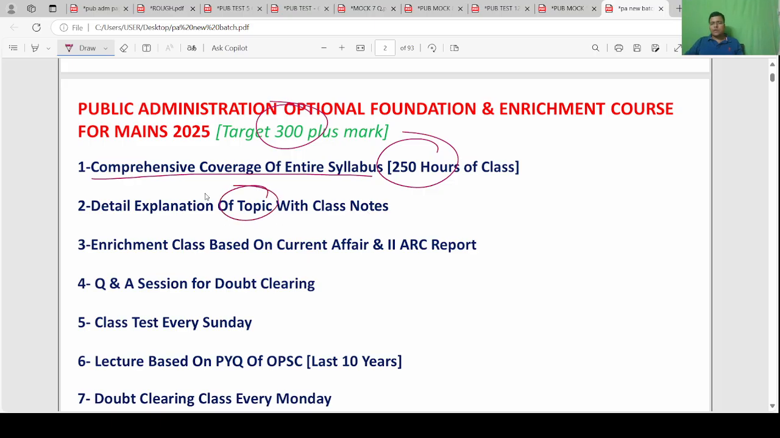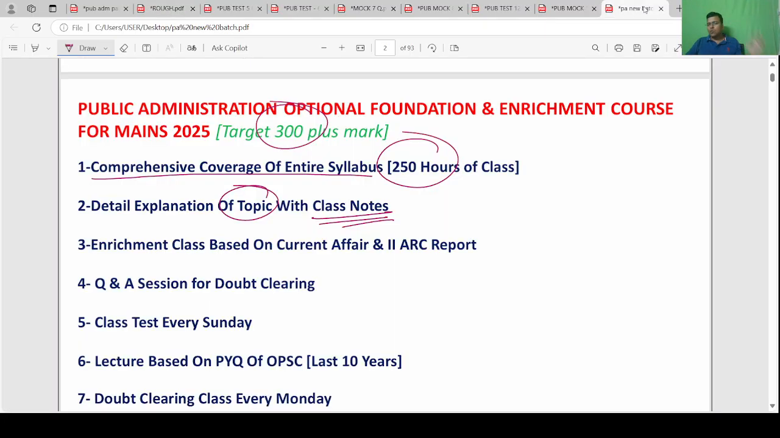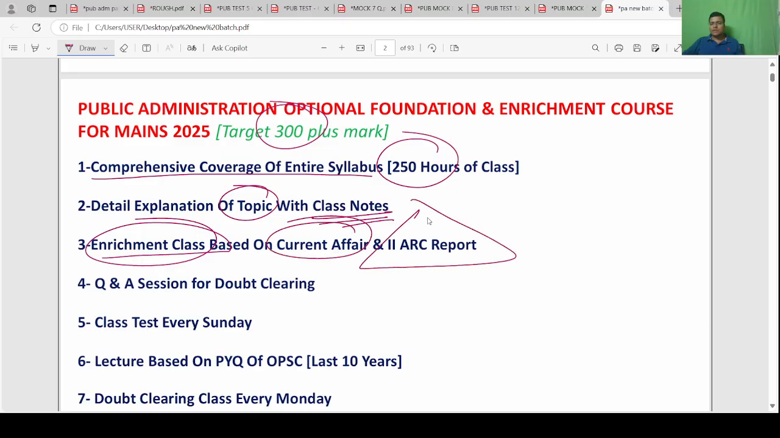And every topic we explain in detail with class notes. It is not a PDF note. I will write the way I write here. I also write there and you make notes, and it will become a 600-page A4 size note. We have an enrichment class every month, so the latest current affairs and the detailed Second ARC.